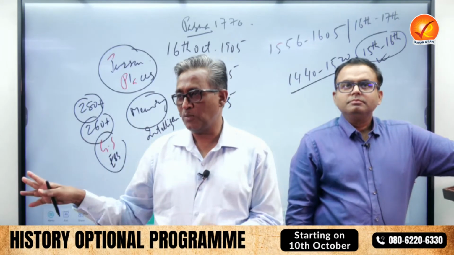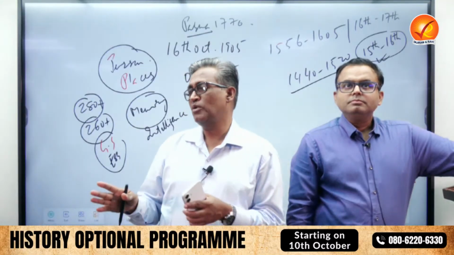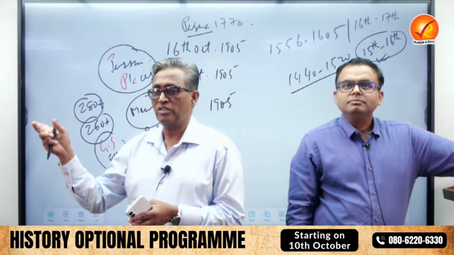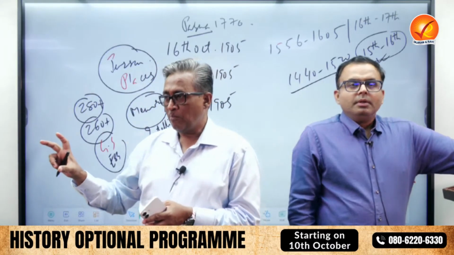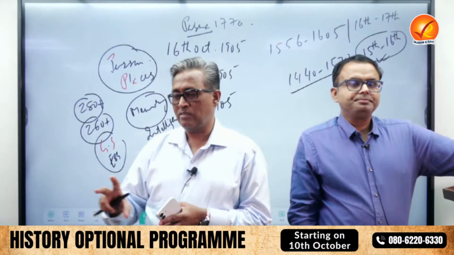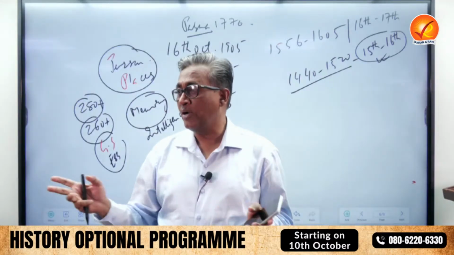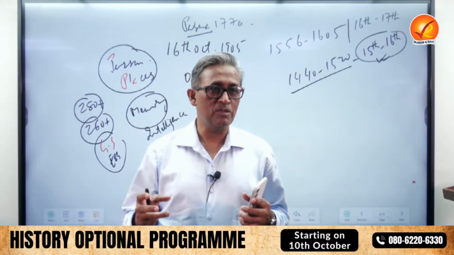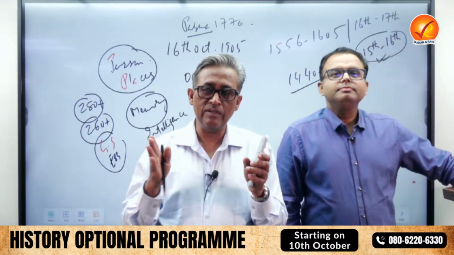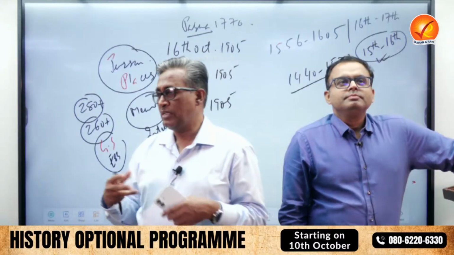I taught, as I told, in a central university, both for honors and PG, including for the JRF NET exam. But there, to teach just one chapter requires 3 days. Here you can't afford that, whether GS or optional. So we have made a very interesting lecture plan, which itself took time.